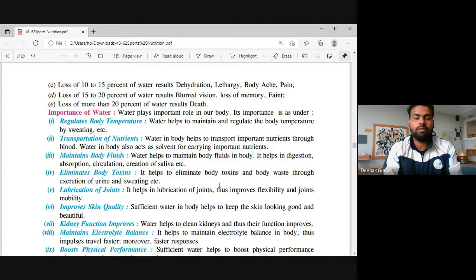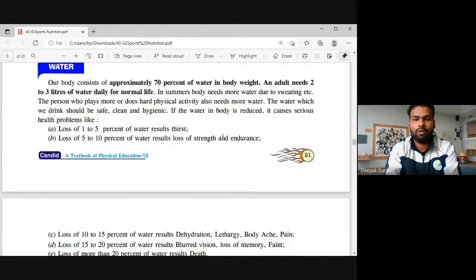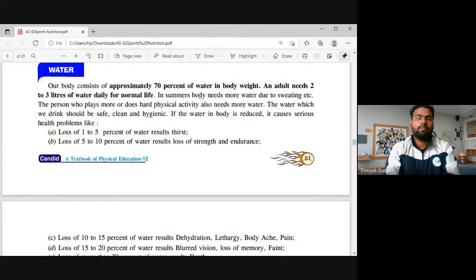Loss of 15 to 20% of water results in blurred vision and loss of memory, and the person becomes faint. If the loss of water is less than 20%, right, but if the loss of water is more than 20%, it may lead to the death of a person, right? What does happen? There will be a loss of life, there may be a death of a person. So water plays a very important role because 70% of our body weight is made up of that.